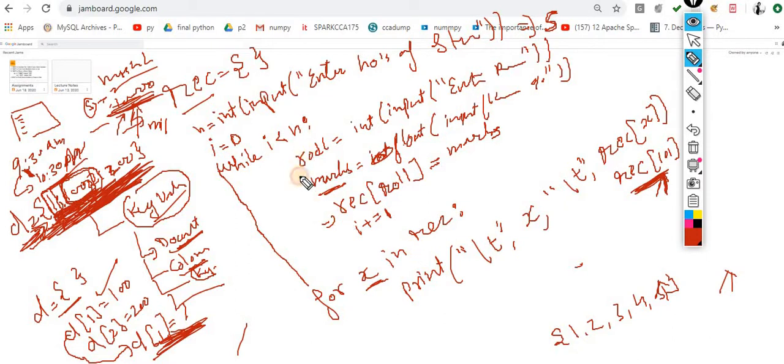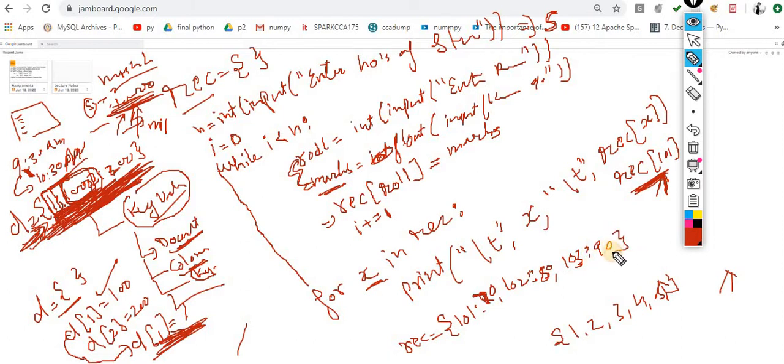Let's suppose at this point you enter these things. Now your dictionary contains roll number 101, 70, roll number 102, let's suppose 80%, roll number 103, that is 90%, something like this.